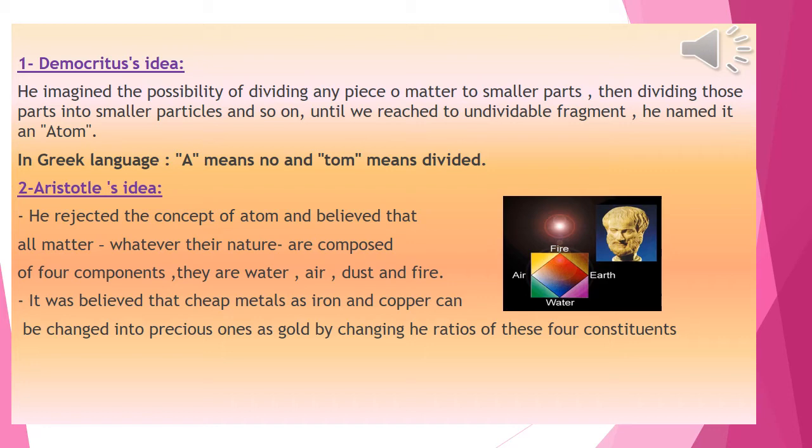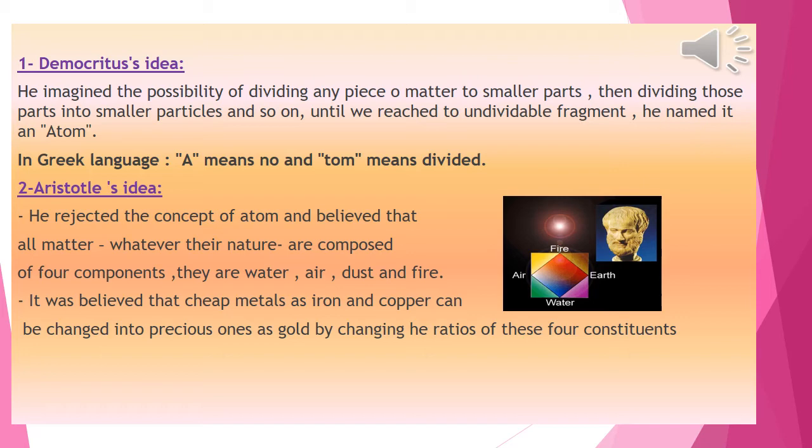So Democritus said it is possible to divide any piece of matter into smaller parts, then divide those smaller parts into smaller particles, and so on, until we obtain an indivisible part called an atom. Aristotle rejected the former concept of atom, and he believed that any matter consists of four components, which are water, dust, fire, and air.